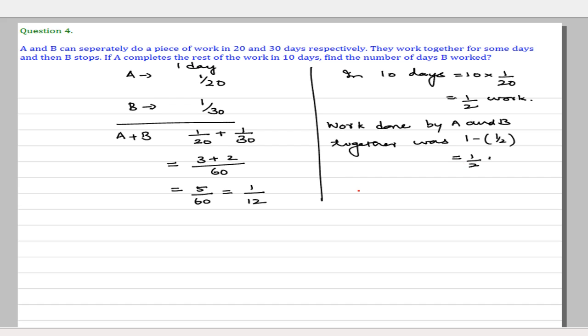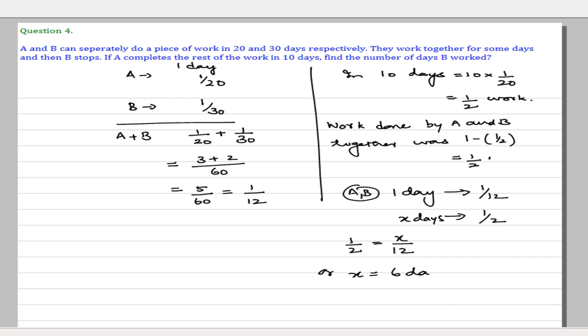So we know that A and B together can in 1 day do 1 by 12 work. So A, B in 1 day they can do 1 by 12 work. We want to know in how many days will they do 1 by 2 work. So let us consider that x be the number of days. So we have 1 by 2 cross multiply, 1 by 2 into 1 is equal to x by 12. Or we can say x is equal to 6 days. This is a very important kind of problem.